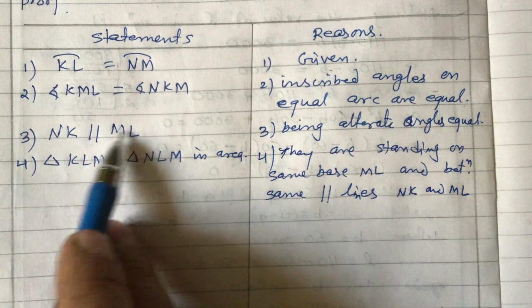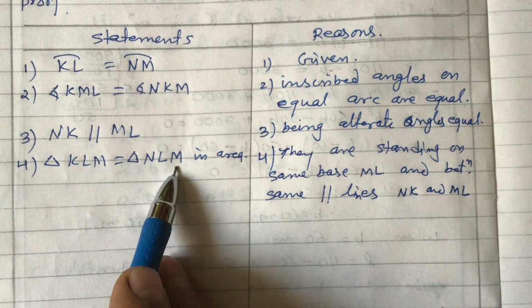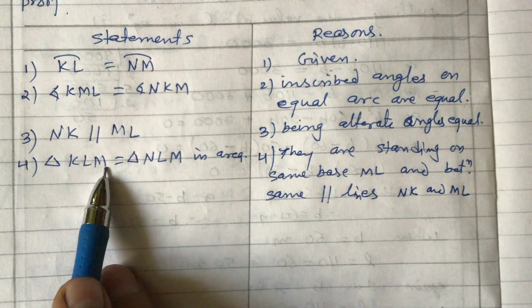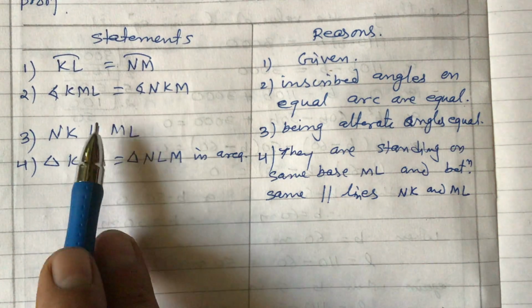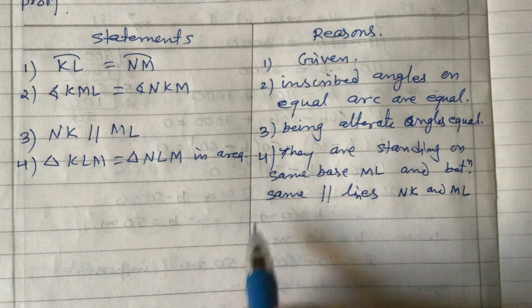See, the NK and ML, they are parallel. So these two triangles are standing on same base LM, and between same parallel lines. So their area should be equal.